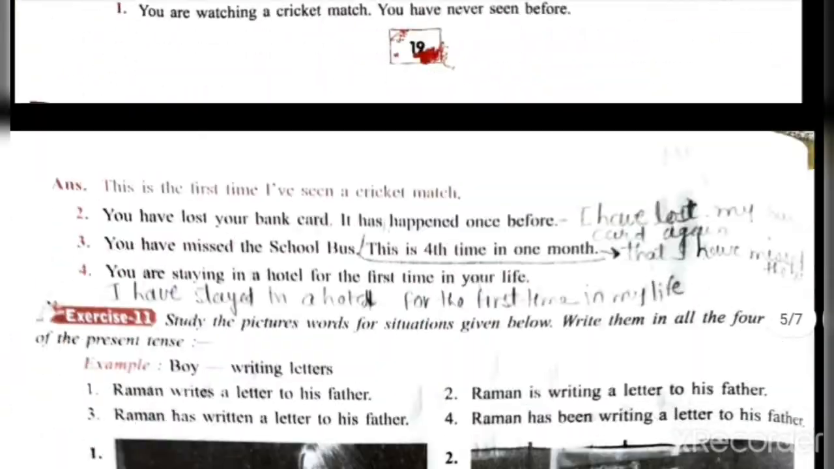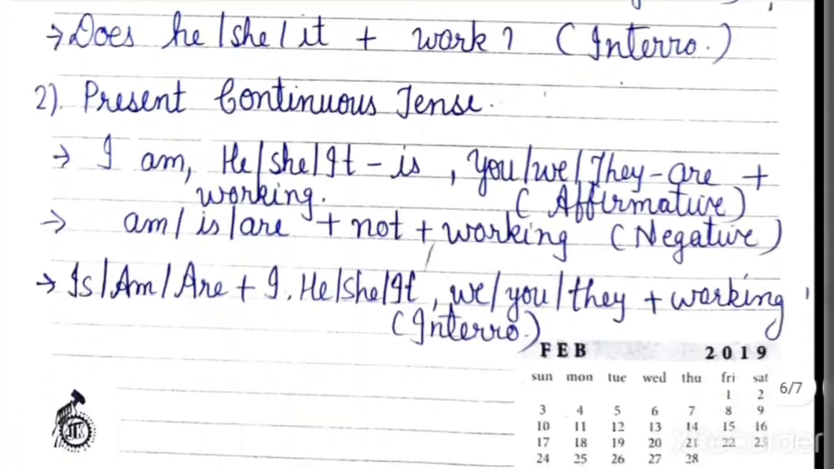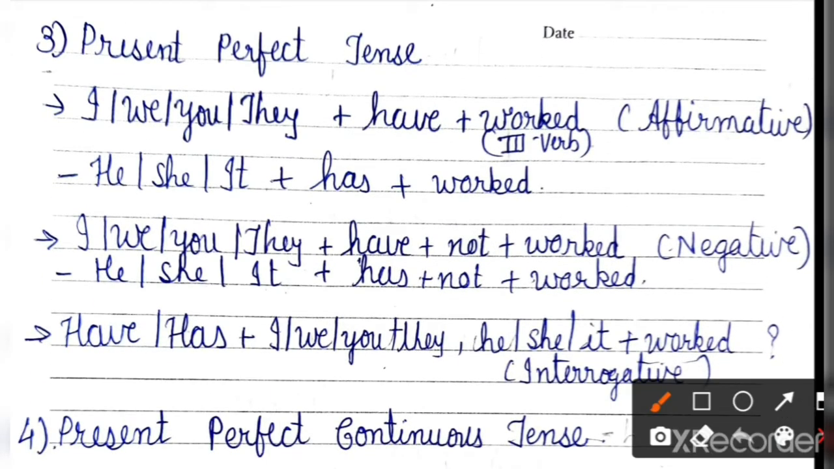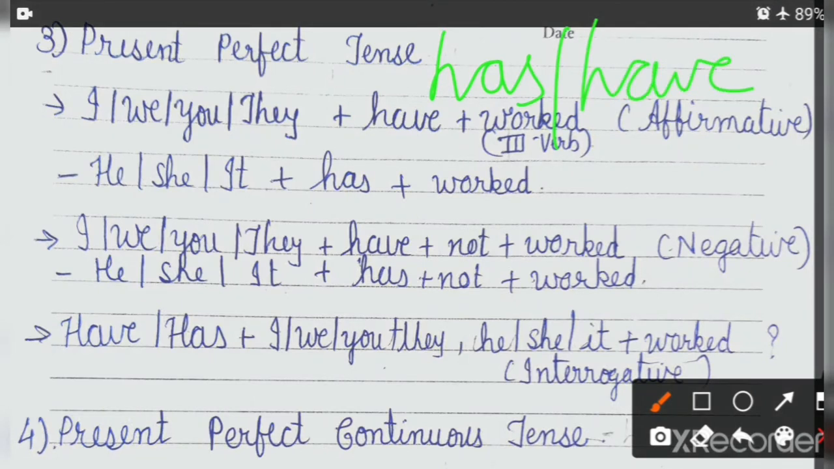Now let's see the form of present perfect tense. What is the form? It is very easy. For present perfect tense, you will use has or have plus V3. See students, for perfect tense we always use V3. In perfect tense we always use V3. Clear? Only the auxiliary will change: have, has, had.